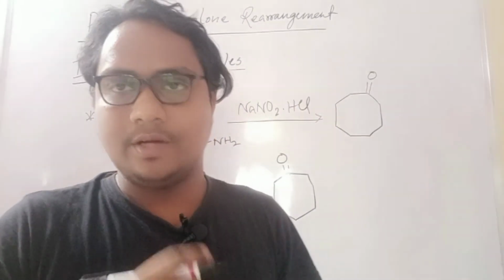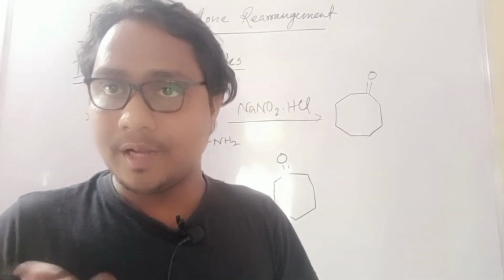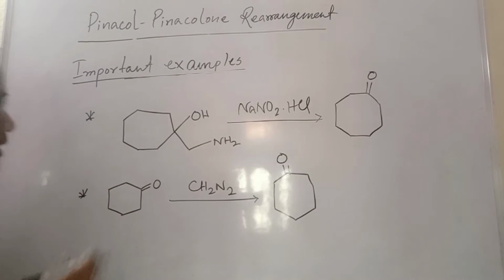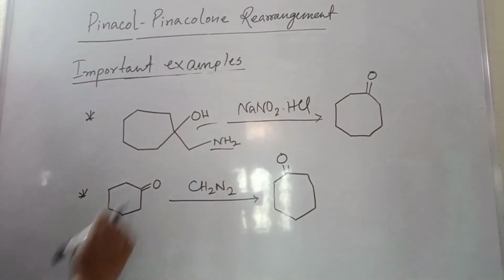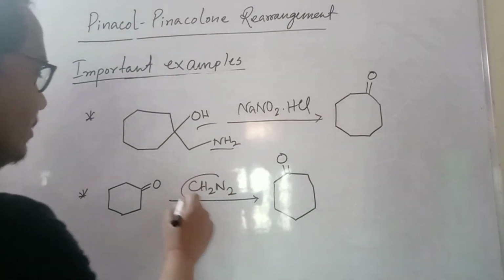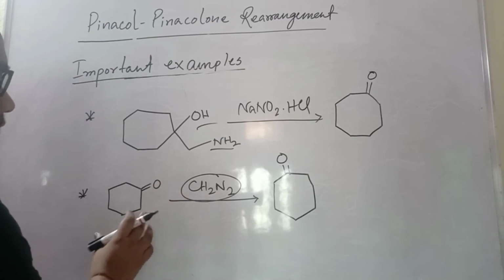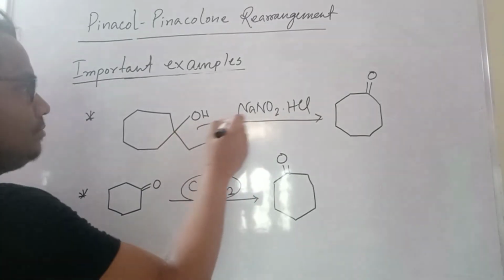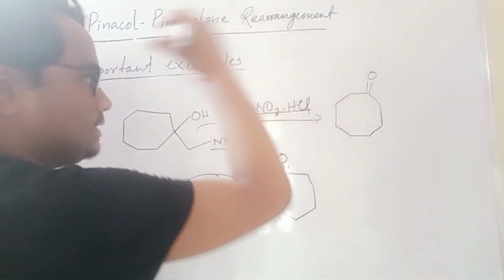Hi friends, now I choose another two examples of the semi-pinacol rearrangement. See here these two examples. Here is NH2 and OH, and here is a ketone. So here I use diazomethane, and I got this 7 member ring expansion because one carbon insertion is there, and here I use NaNO2, HCl, and I got this 8 member ring.